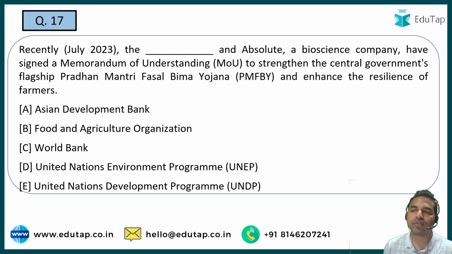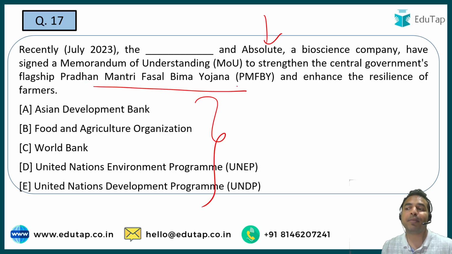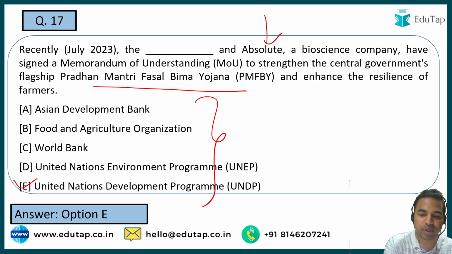So here guys, you have to tell me the name of that organization which has signed an MOU with a bioscience company called Absolute, and under this, what they are going to do is strengthen the central government's flagship scheme called Pradhan Mantri Fasal Bima Yojana, and they will be enhancing the resilience of the farmers. You have to tell me what is the name of that particular organization which has signed this MOU. So what is the name of that organization guys? It is United Nations Development Program which has signed this particular MOU.